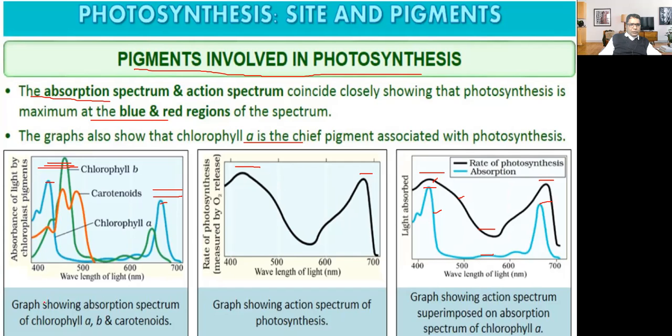This graph shows wavelength and absorption of light by chloroplast pigments. The graph shows the absorption spectrum of chlorophyll A, B, and carotenoid. This is chlorophyll A, this is B, and this is carotenoid. This is a graph showing the action spectrum of photosynthesis. Photosynthesis is maximum in the blue and red region. This graph shows the action spectrum superimposed on the absorption spectrum of chlorophyll A.